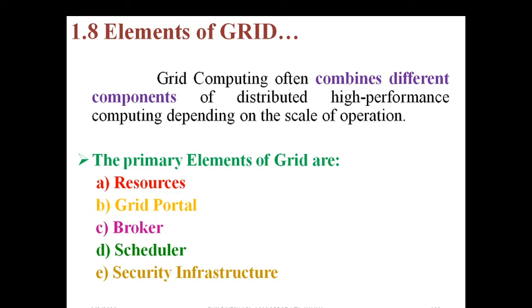Next, security infrastructure. The name itself is self-explanatory. It will take care of all the authentication, authorization, and error control. And the last one is the data management framework: data accessing, data storing, data removing, deleting, moving. Everything can be done with the help of data management. Now tell me, without any one of these elements, can you work? No. We need resources, we need connectivity, we need a middle person, we need a scheduler or assigner.